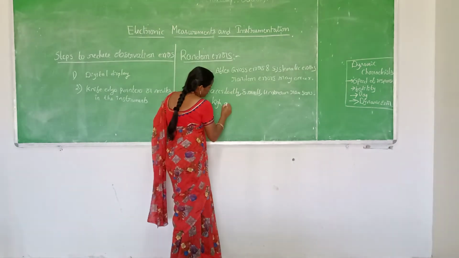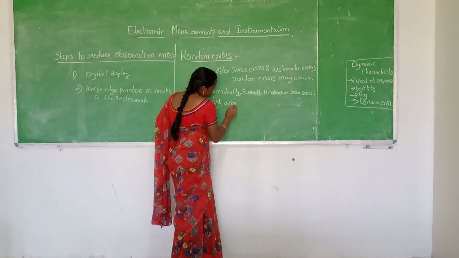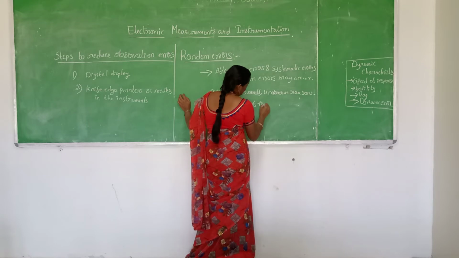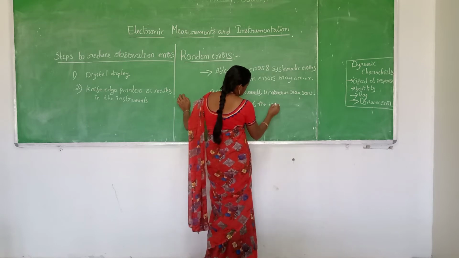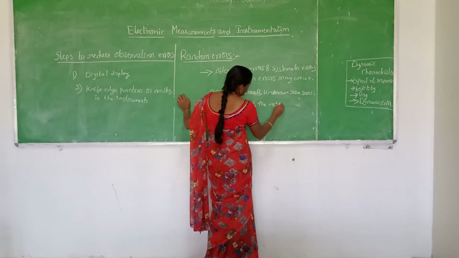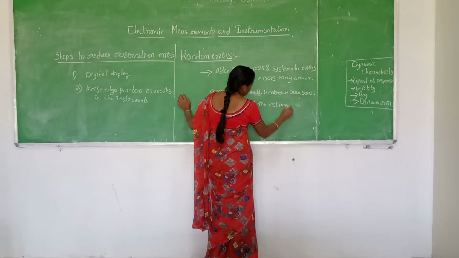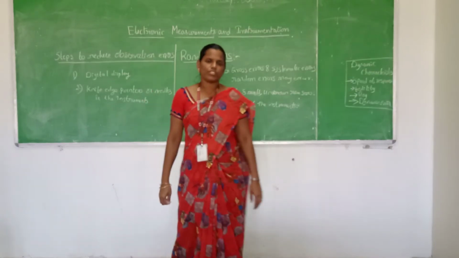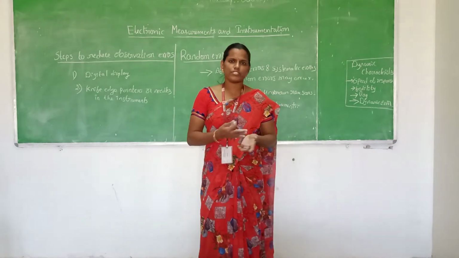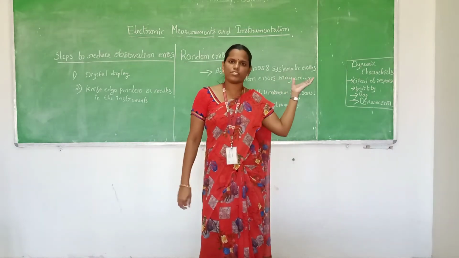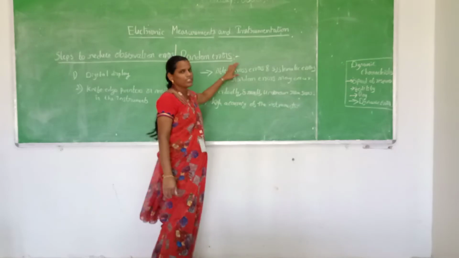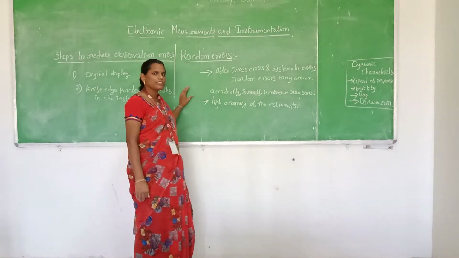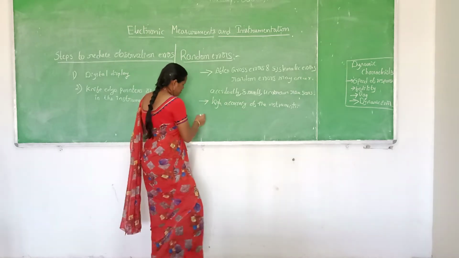So if we need higher accuracy of the instruments, we are going to consider this. Whatever the degree of accuracy that should be known, then we are going to consider this type of random errors. These errors can be reduced by using statistical analysis.